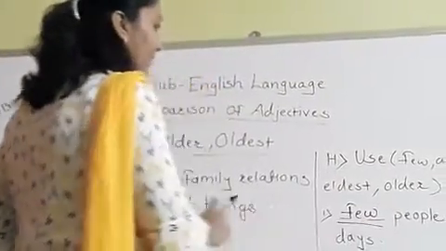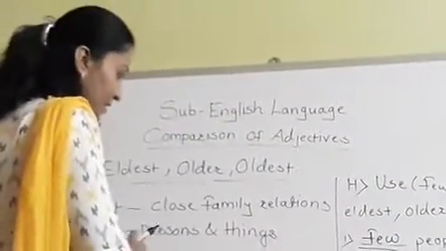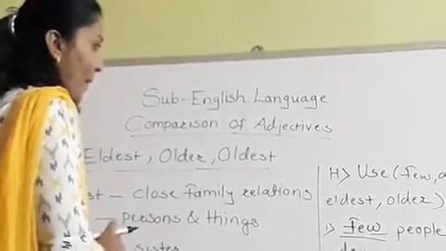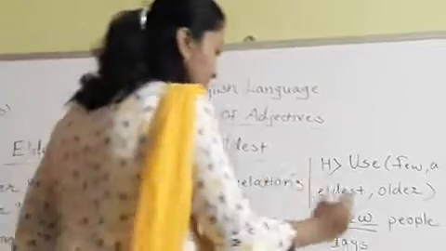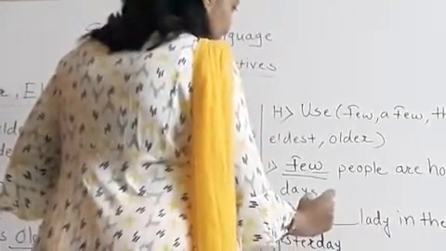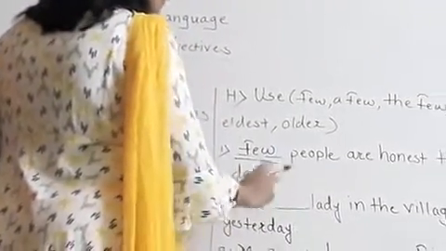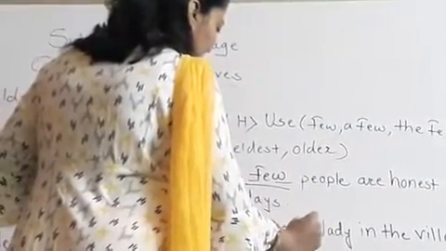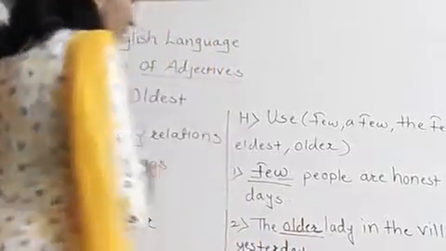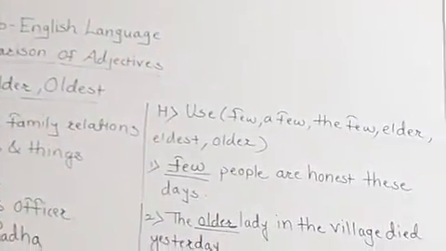The dash dash lady in the village died yesterday. So we will write here eldest or older. The older lady in the village died yesterday.